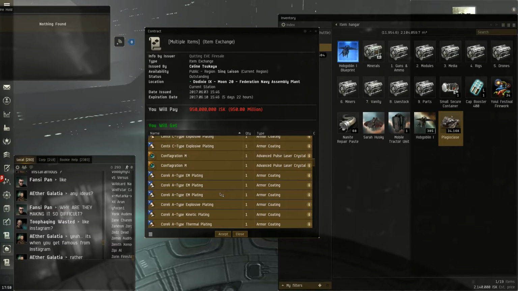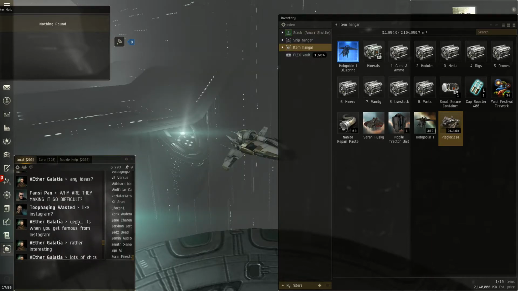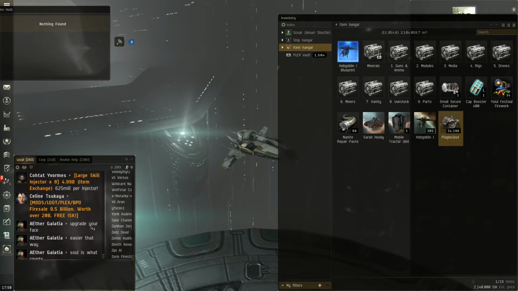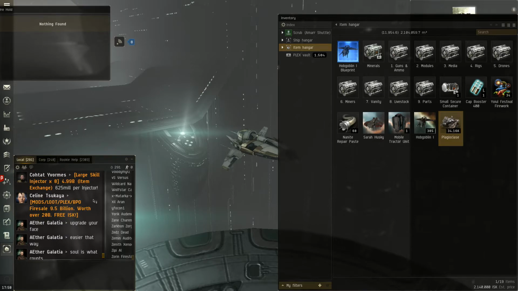Okay, so that's how you can quickly check a lot of items all at once. So don't fall for this stuff. If it's a trade offer or an item exchange offer as a contract being offered in local chat, then it's a scam. And you can see he's posted it again. So he's going to keep spamming this until he gets himself a victim. Does this work? Do people fall for this? Oh, nobody ever falls for that. Or wrong. People fall for it all the time. That's why they do it, because people fall for it.